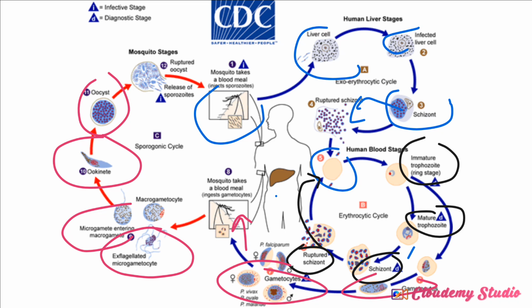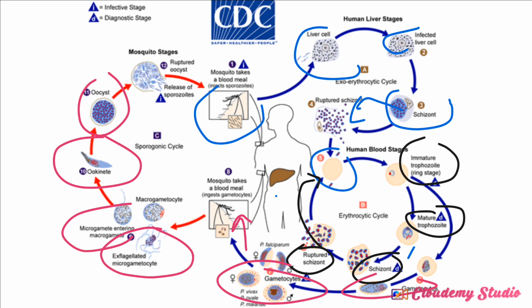Once it encysts into oocyst, the oocyst undergoes several divisions to form what? To produce sporozoites. Inside the oocyst, that's where you have sporozoites. Once the oocyst contains many sporozoites, it bursts. You understand? Once it bursts, it releases what? It releases the sporozoites.